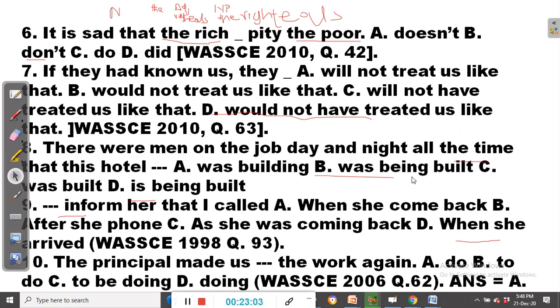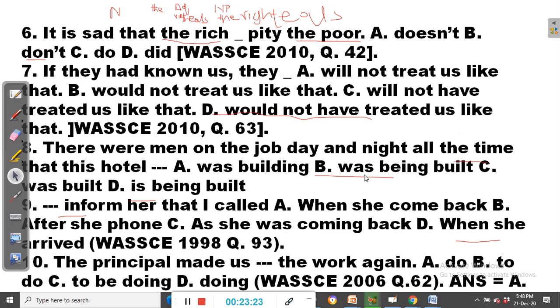In this case, we are talking about something that was actually happening in the past, something that was happening habitually.